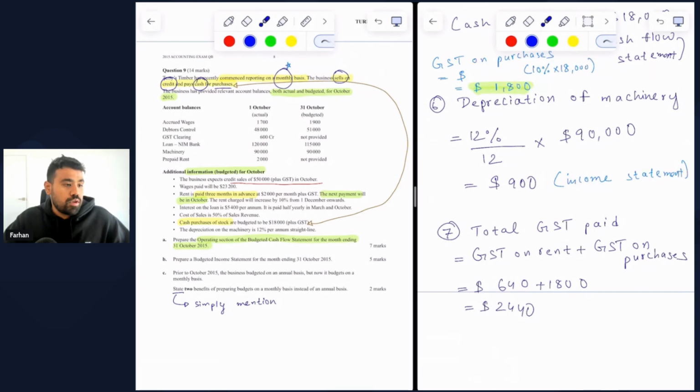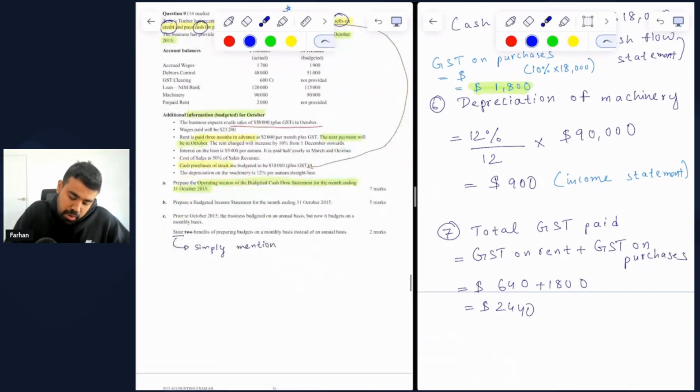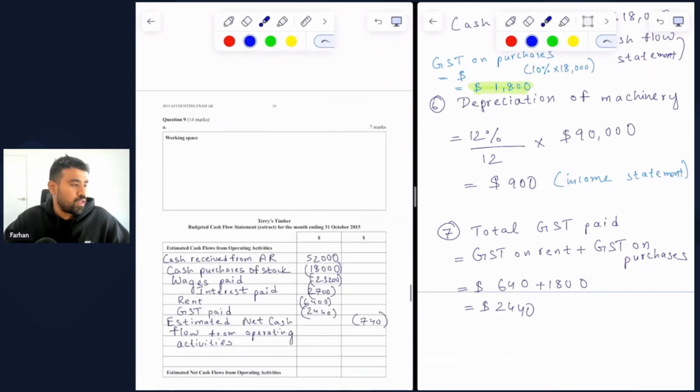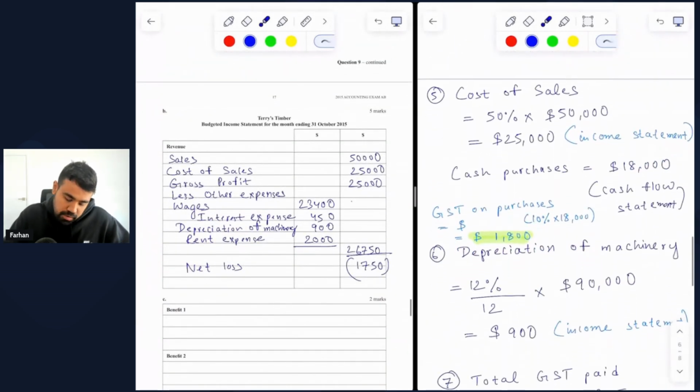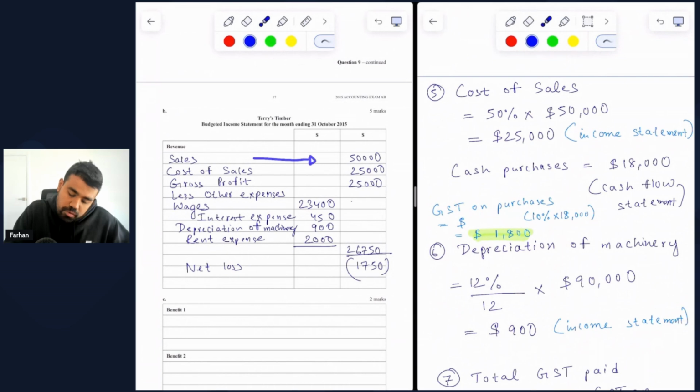All right, so let's look into part B, which is to prepare the budgeted income statement for the month ending 31 October 2015. Pretty straightforward now that you have all the numbers. So sales are $50,000, not 55, because the 5,000 refers to the GST, which goes to the GST clearing liability account. Then we subtract cost of sales of 25,000 based on our working. 50% of sales is cost of sales. And once you subtract cost of sales from sales, you get the gross profit of $25,000.